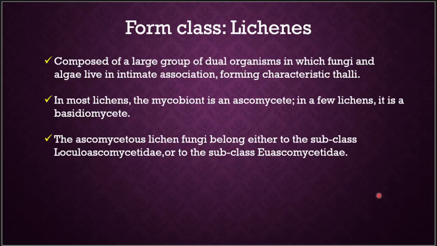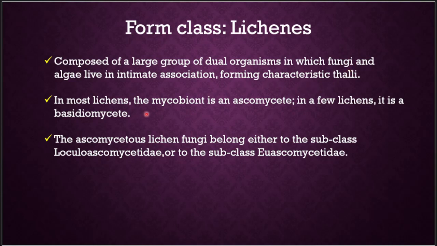Form class lichens is again another artificially grouped class, which shows the symbiotic association of algae and fungi, and is composed of a large group of dual organisms, phycobiont and mycobiont. The algal partner is called the phycobiont, and the fungal partner is called the mycobiont, and they will form characteristic thalli.